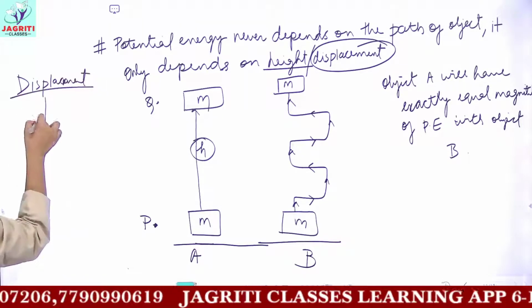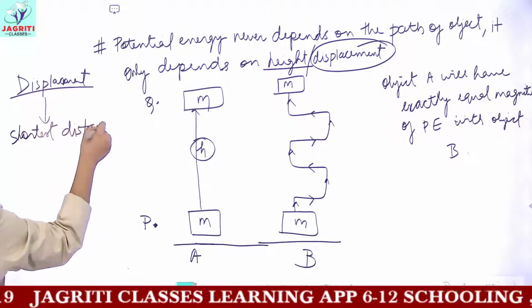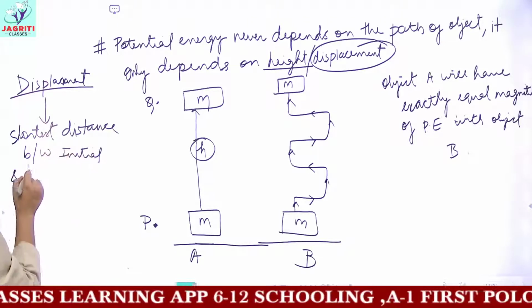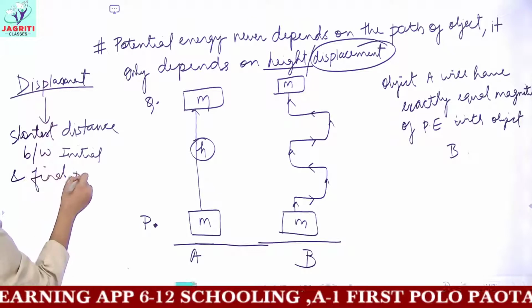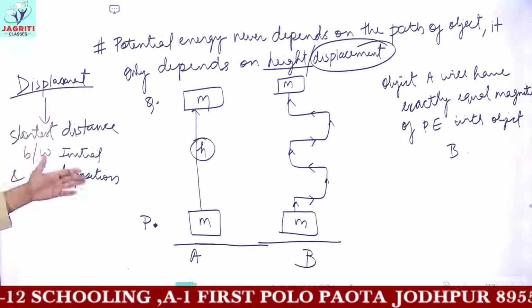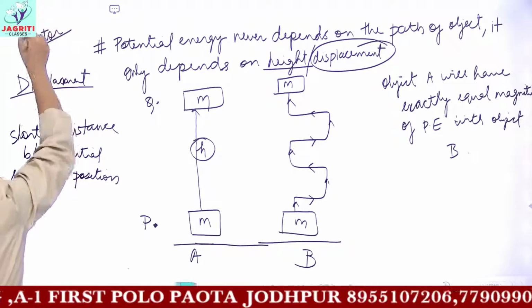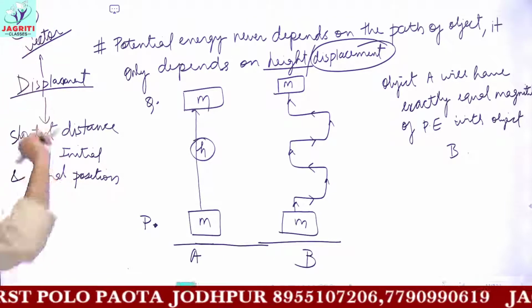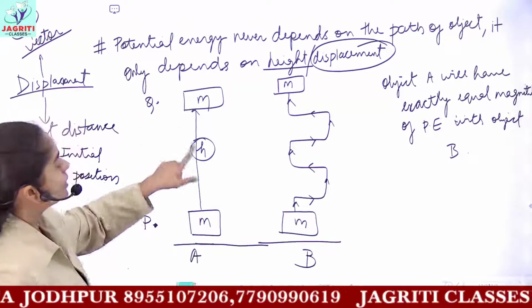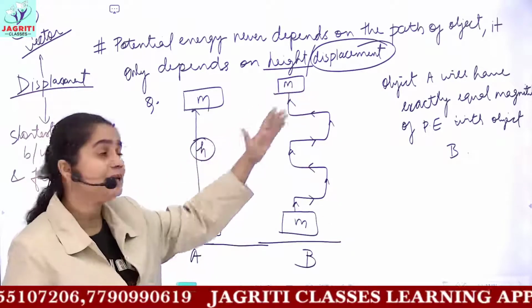Displacement, by definition, is the shortest distance between initial and final positions. So displacement is the shortest distance between initial and final position. And you also know that displacement is a vector quantity. Vector means it has magnitude as well as direction. It means here the shortest distance between P and Q is h. Here also the shortest distance between initial and final position P and Q is small h.